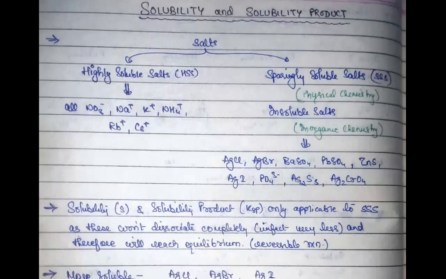Now, before starting with solubility and solubility product, we need to understand where these two terms are applicable.